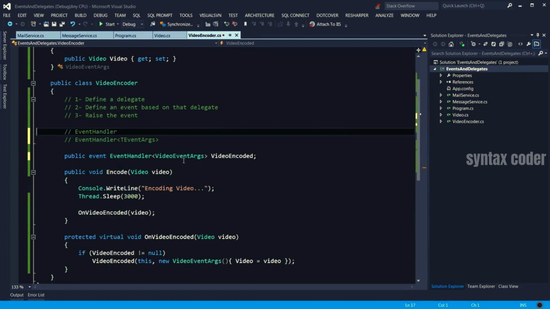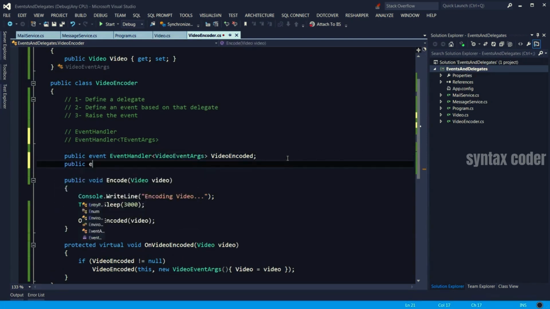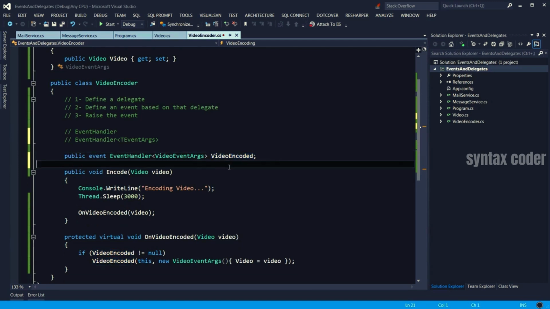Now, if you wanted to publish an event without sending any additional data, instead of using the generic form like this, we could just use the normal form like this. Video encoded. Now, this is complaining because of the duplicate name. Let's just use video encoding. In that case, that means a method that gets object source as the first parameter and event args as the second parameter. Now, we don't really need it here.